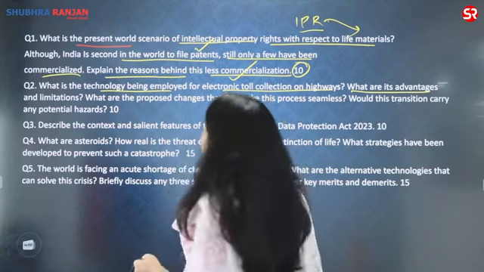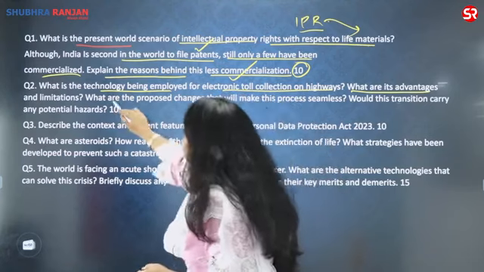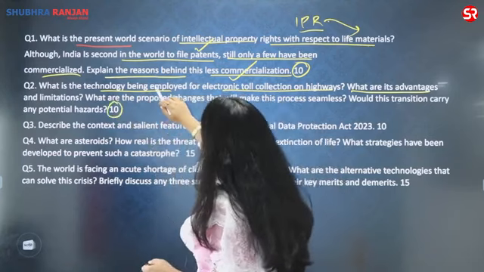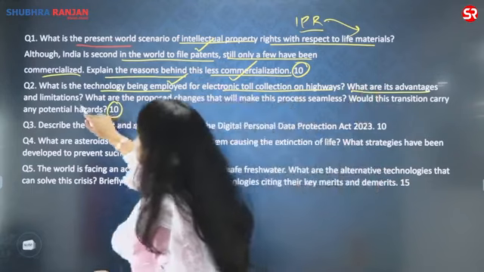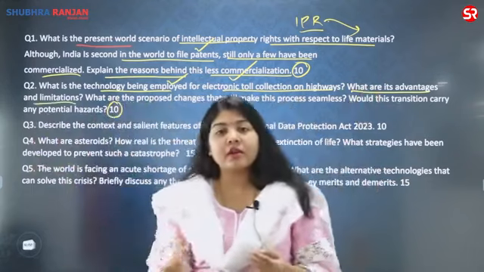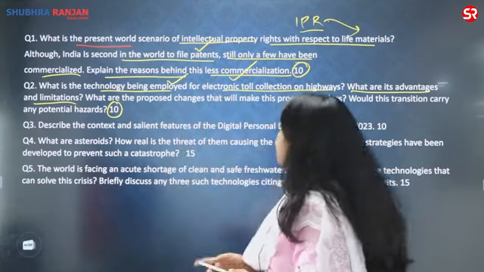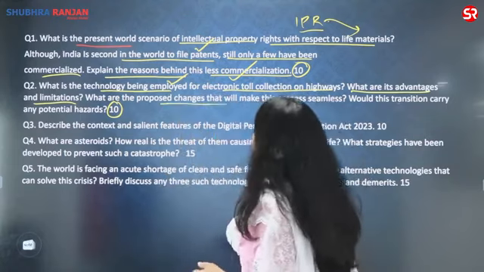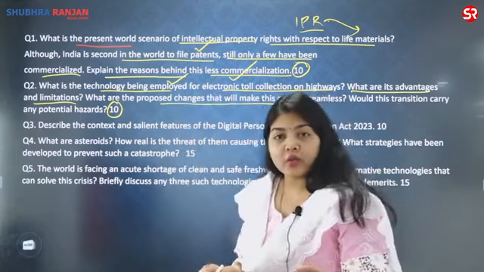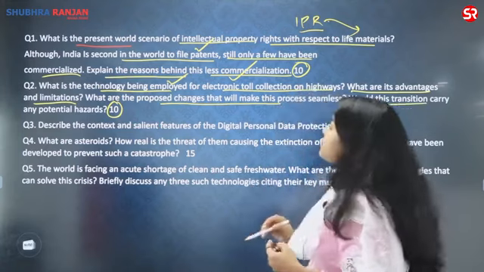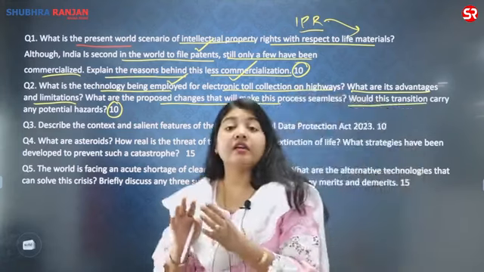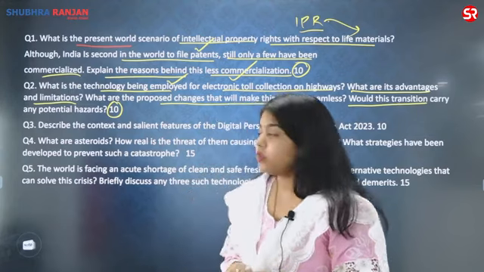This question actually has 4 parts in it, although it is a 10-marker question. What is the technology being employed currently for the toll collection? What are its advantages as well as limitations? Once we explain the limitations, we will be in a position to say what are the proposed changes, since the changes are going to be done using GPS GNSS, and what would this transition carry, and are there any concerns which are associated with it?